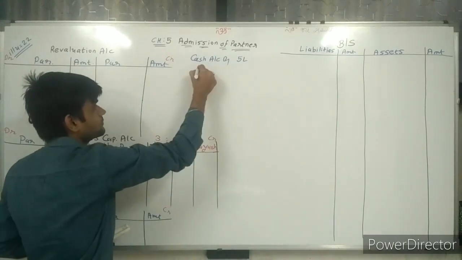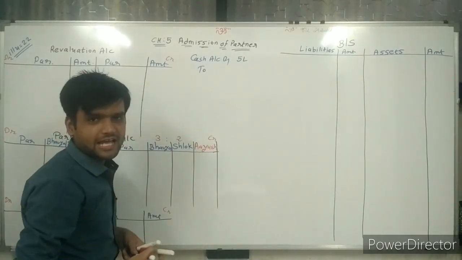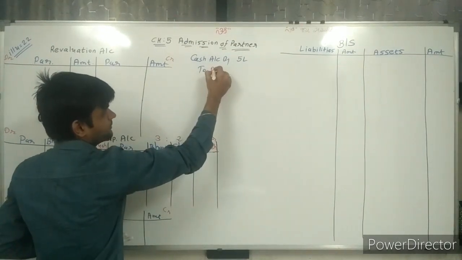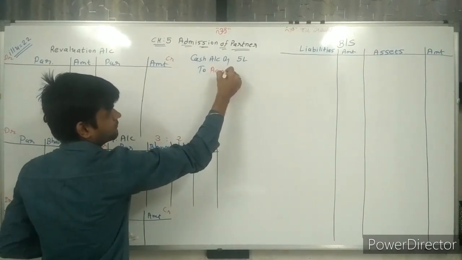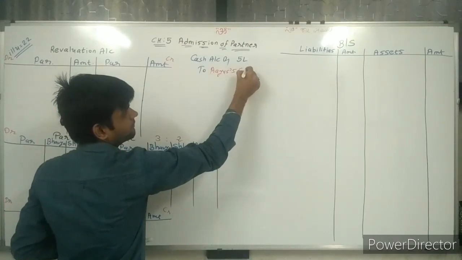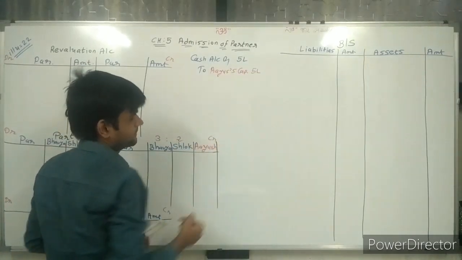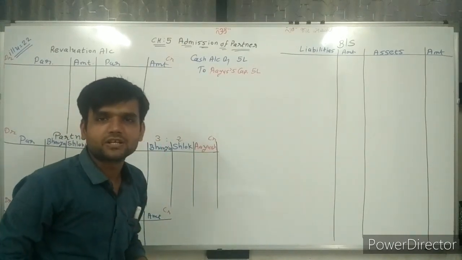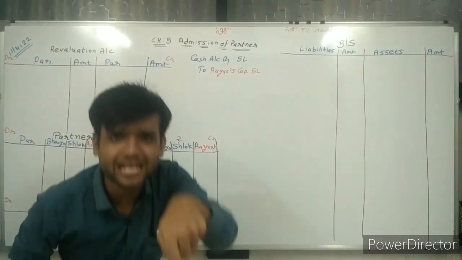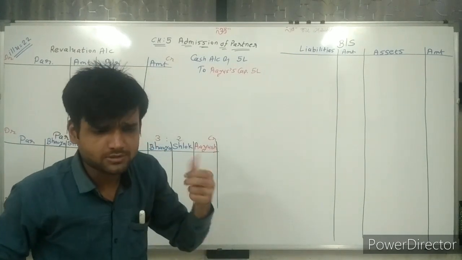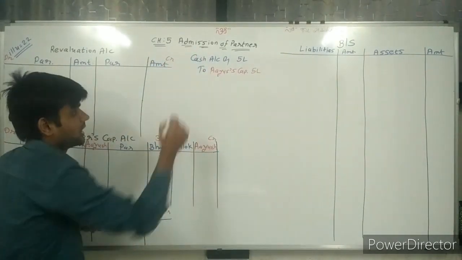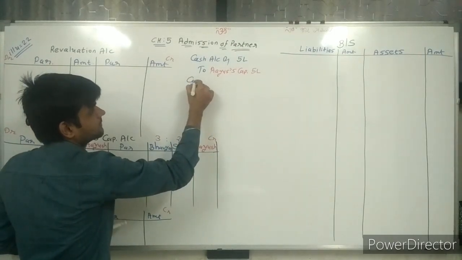To Ayush's capital account 5 lakh. Who brought the cash? Ayush brought cash. So one journal entry is complete. There is another cash also. Other cash also comes in, that is for goodwill, 1 lakh rupees. So again cash account debit.